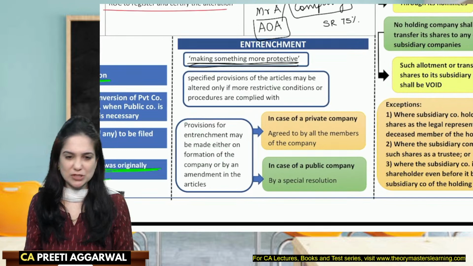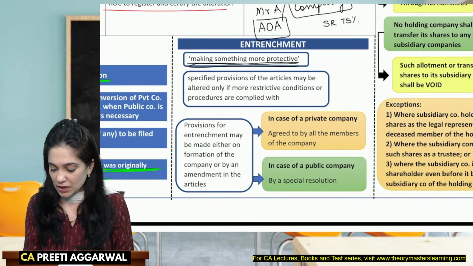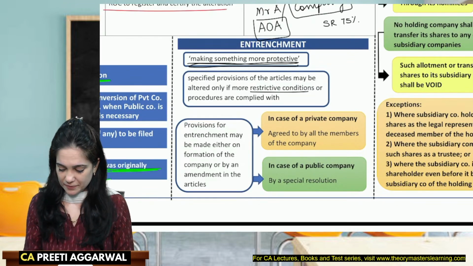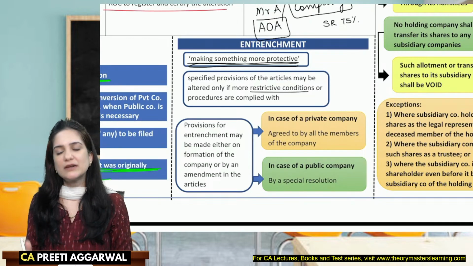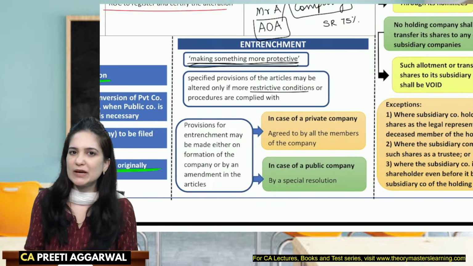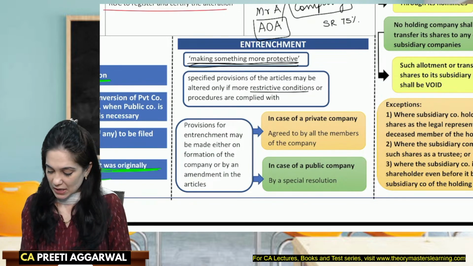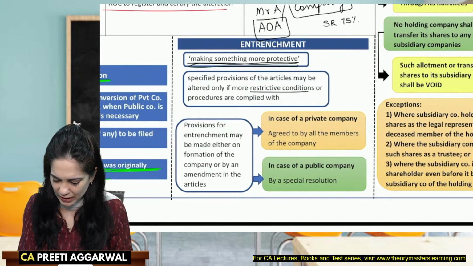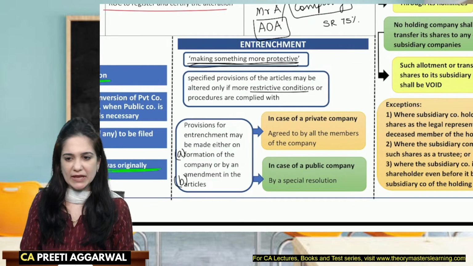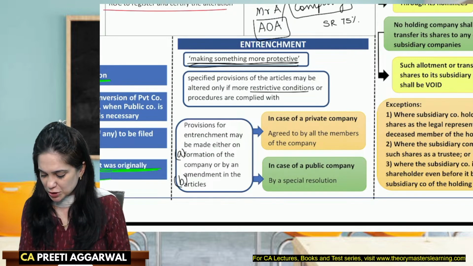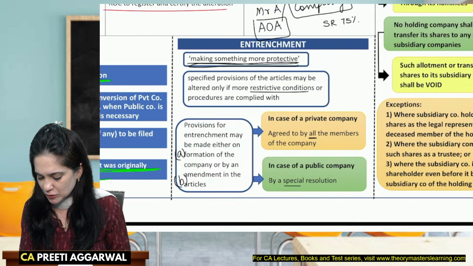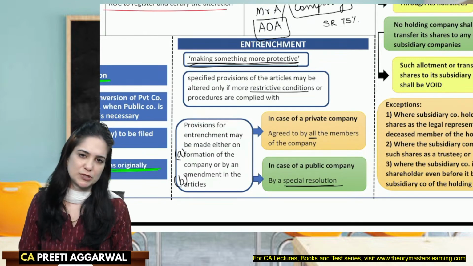So specific provisions of the articles may be altered to make them more restrictive, and the conditions and provisions mentioned in the articles will be complied with only when those strict conditions are satisfied. So provisions relating to entrenchment may be made either at the formation of the company, okay, or it may be made by amending the articles later. In case of private company, these restrictions should be agreed by all the members of the company, and in case of public company, I can introduce the entrenchment by passing a special resolution.